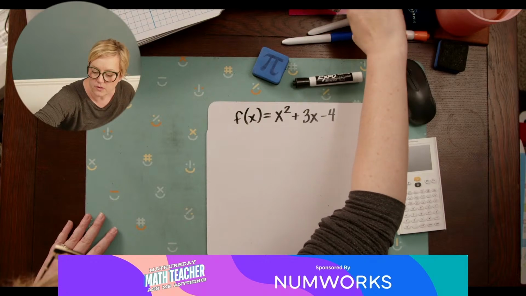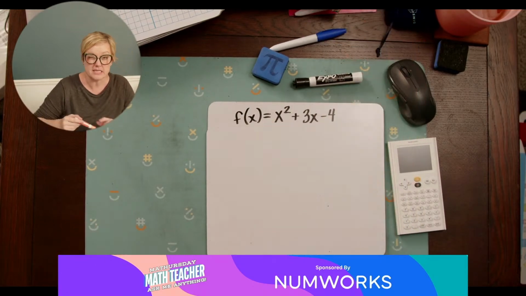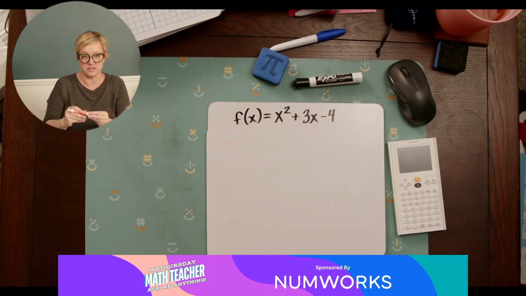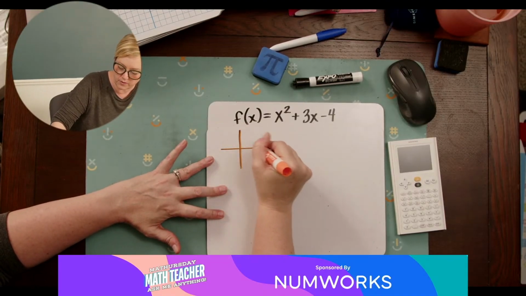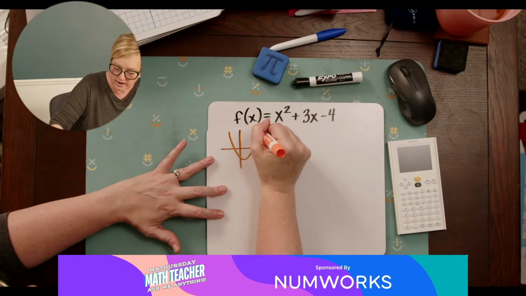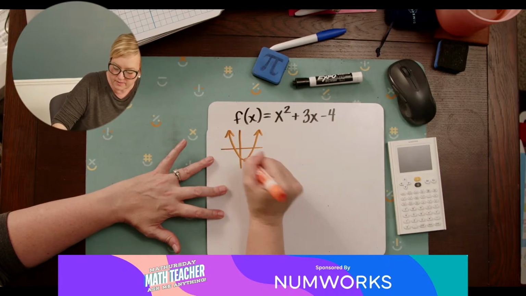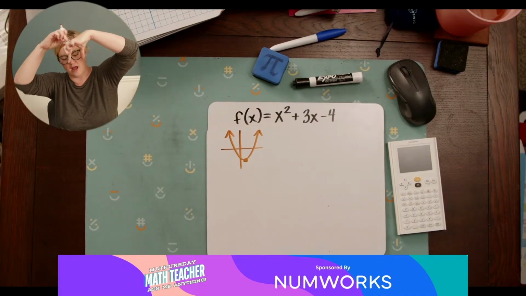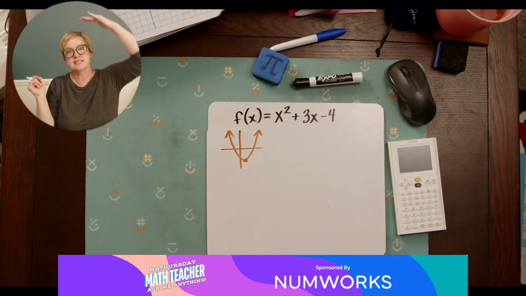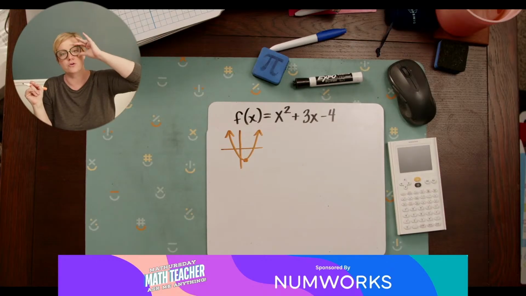So here, the first thing that I usually tell my students to find is the vertex. If you're looking at a parabola like this, the vertex is going to be this point at the bottom. Or obviously, if it's opening down, it would be the point at the top. It's the turn. It's the highest or the lowest point on your graph.